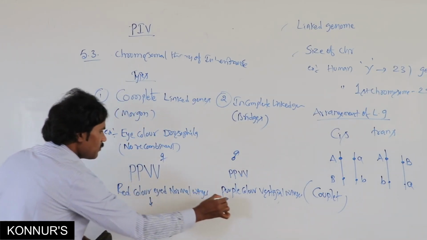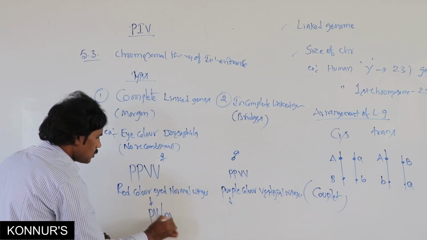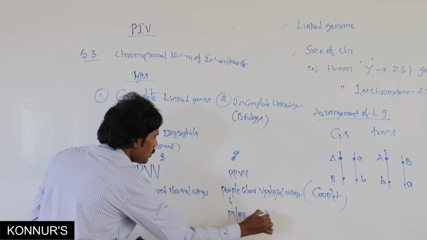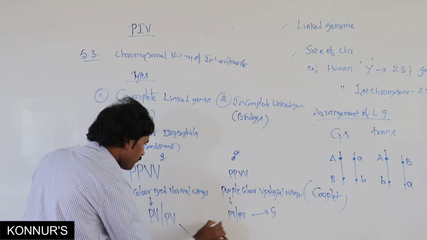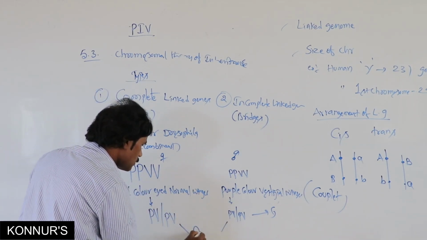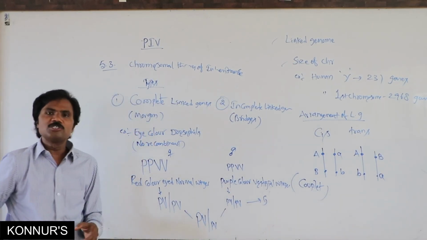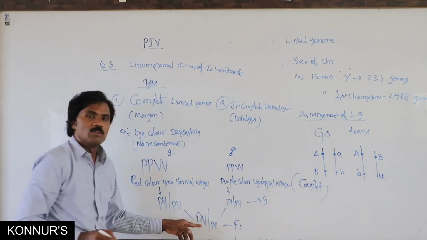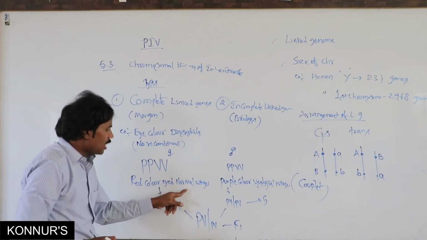Then the possible gametes will be formed. In the F1 generation, all F1 organisms have red color eye and normal wing.